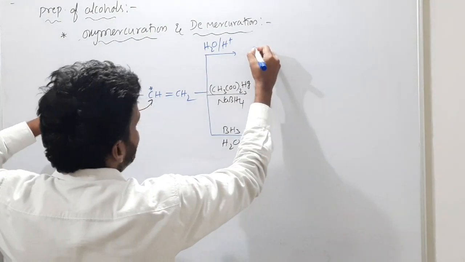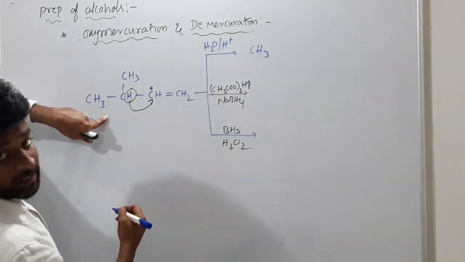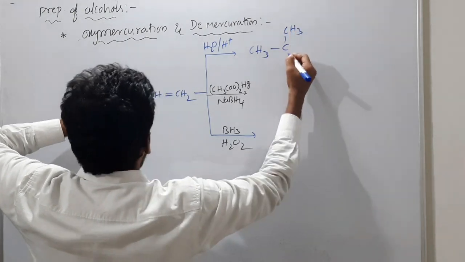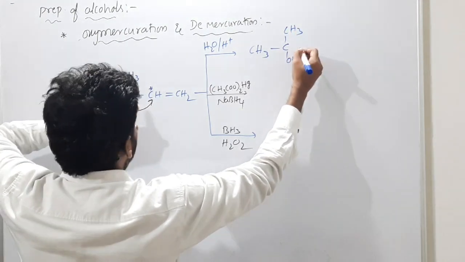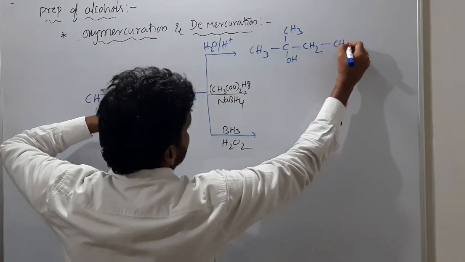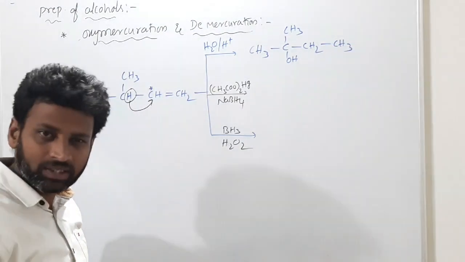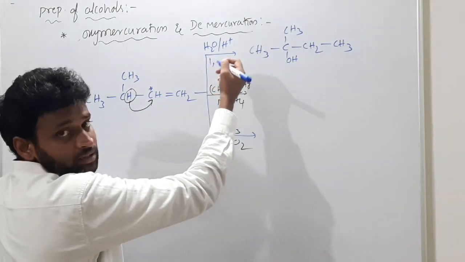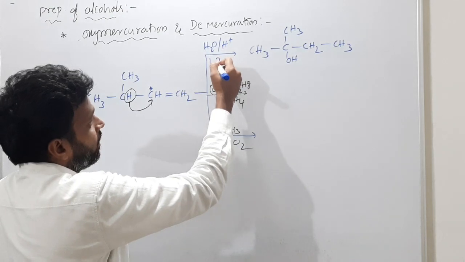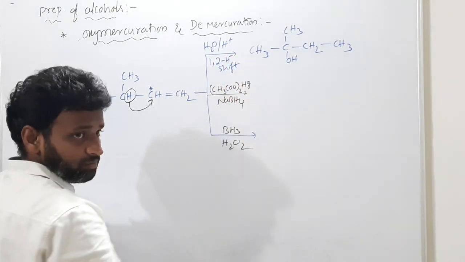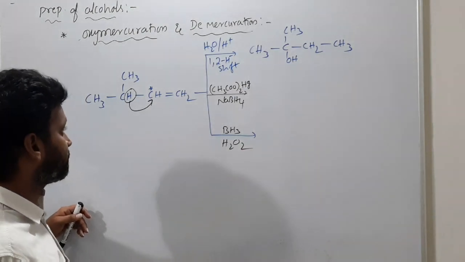Here the product is CH3, CH3, and now C and CH3, and here you have OH, and here it will be CH2 and single bond CH3 is the product. Difference understood, everyone? By what shift does the rearrangement happen? Rearrangement by 1,2 hydride shift actually. 1,2 hydride shift.